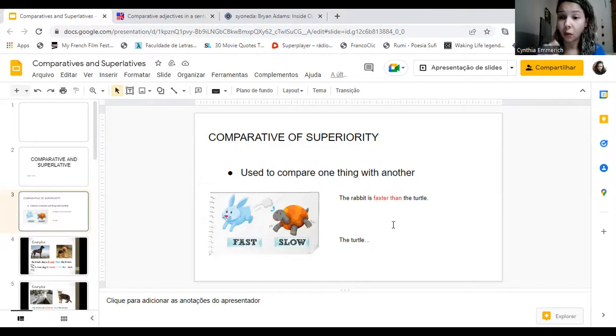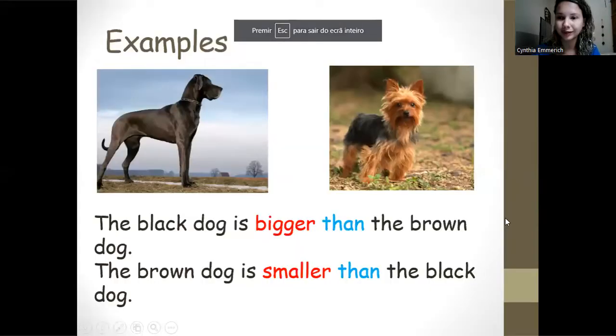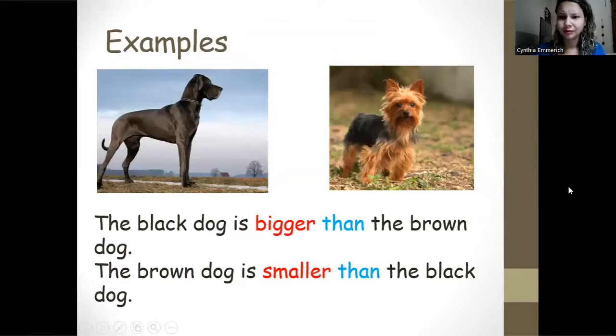Okay, so we use the comparative to compare two different things using the adjectives, okay? So let's see some more examples here. Can you see the images? Oh, cute dogs, right? The black dog is bigger than the brown dog. The brown dog is smaller than the black dog. Brown dog, smaller than the black dog.